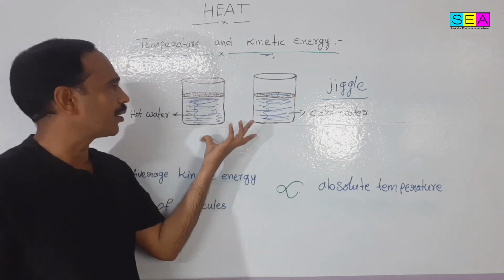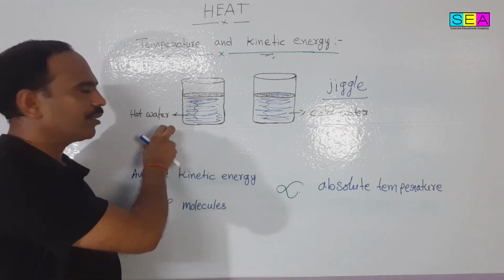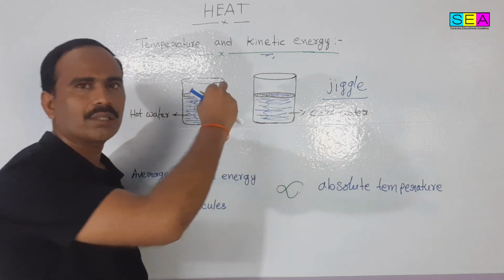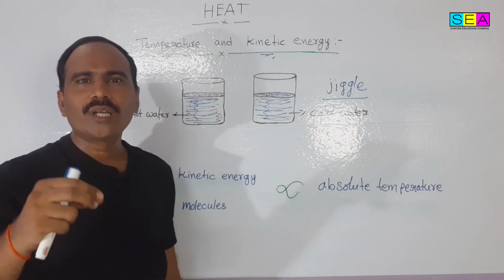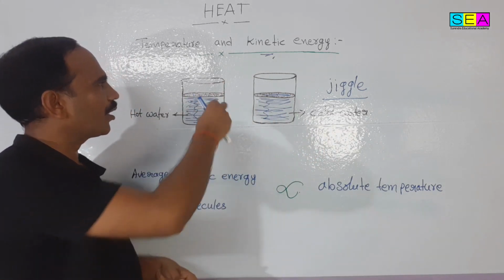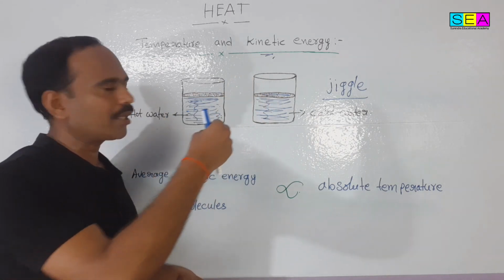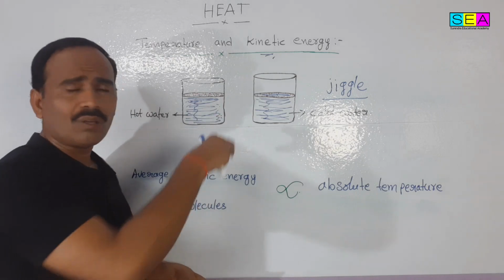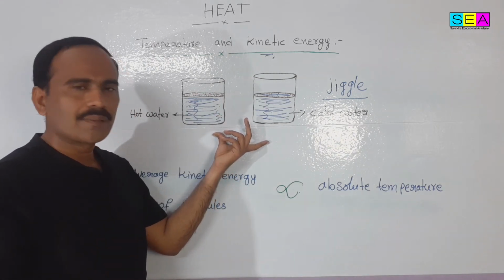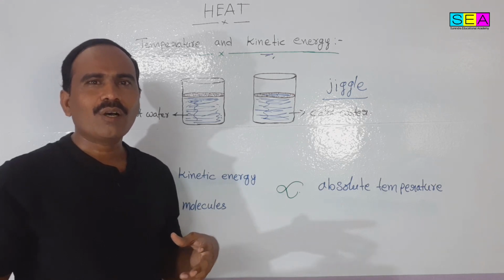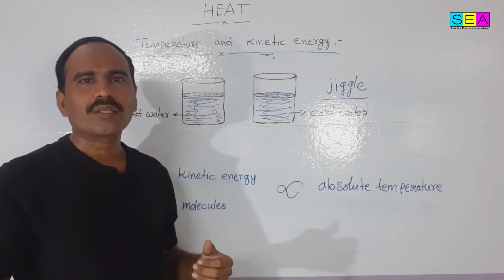Take two beakers. One beaker is filled with hot water and another with cold water. Take some food color and sprinkle it on the surface of the water in the two bowls. Observe the food color. The food color is moving in the water.